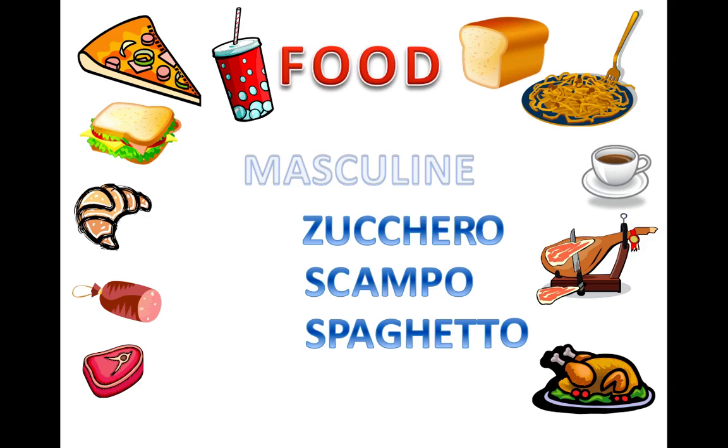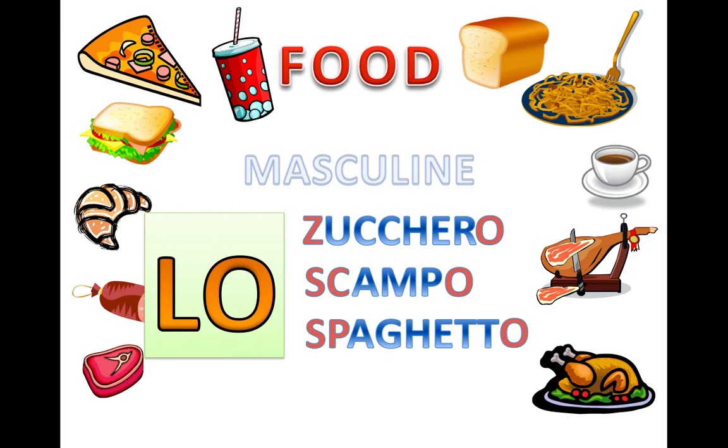Then we have another category of words. As you can see, they're all masculine because they end in O. However, the other thing that makes these words a category is that they begin with a Z or S plus a consonant. See, another S plus a consonant. So for nouns that are masculine and that begin with a Z or an S plus a consonant, so it's very specific here, they take lo. Lo zucchero, lo scampo, lo spaghetto. So how do we say "the" for these 3 words and words similar to these, beginning with a Z or S plus a consonant, we use lo.